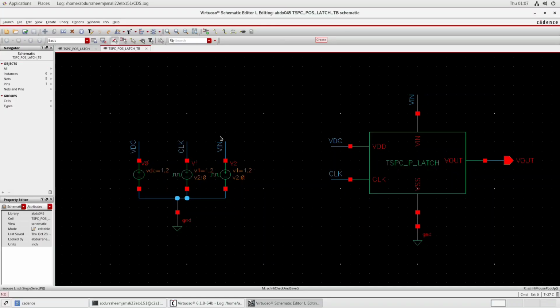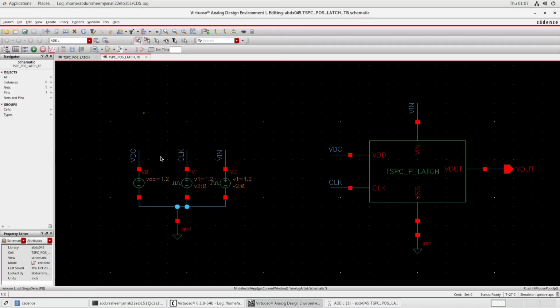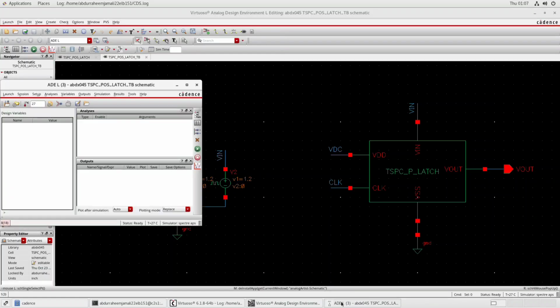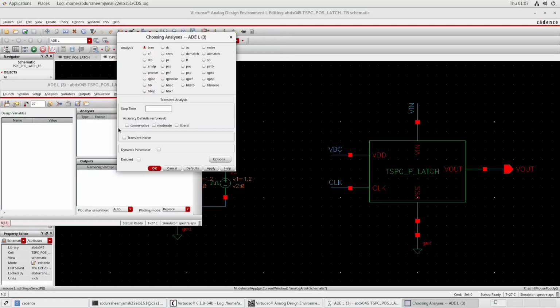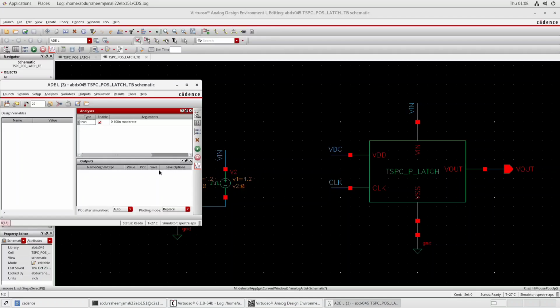First of all, click on launch, then ADEL. After that, click on ADEL here, then right click here, then click on edit, click on tran for transient analysis, set the stop time to be 100 nanoseconds, accuracy defaults to be moderate, click on OK.